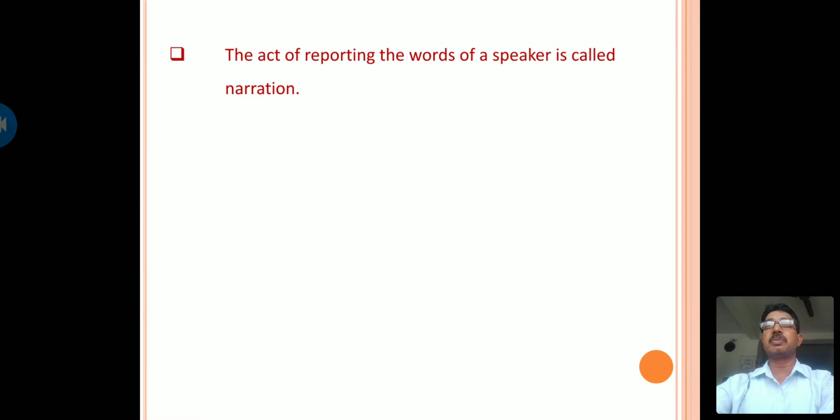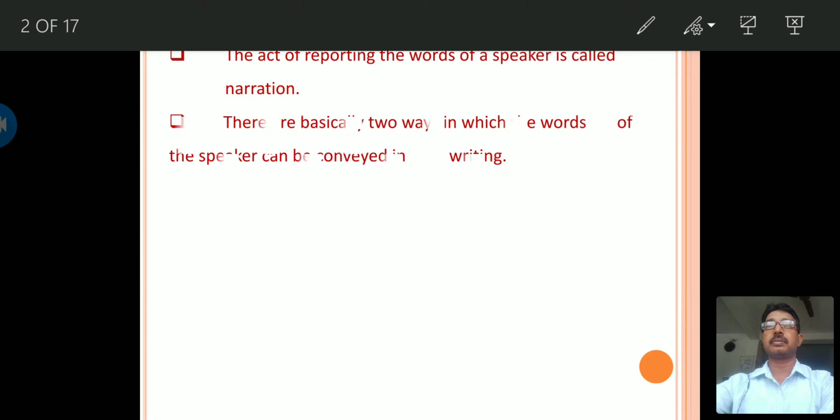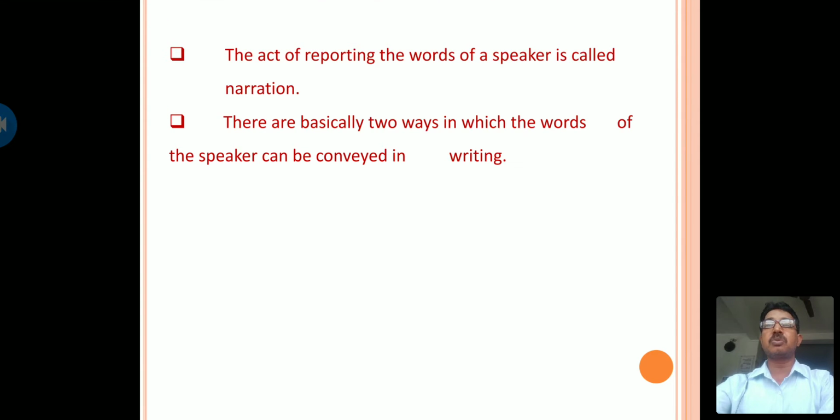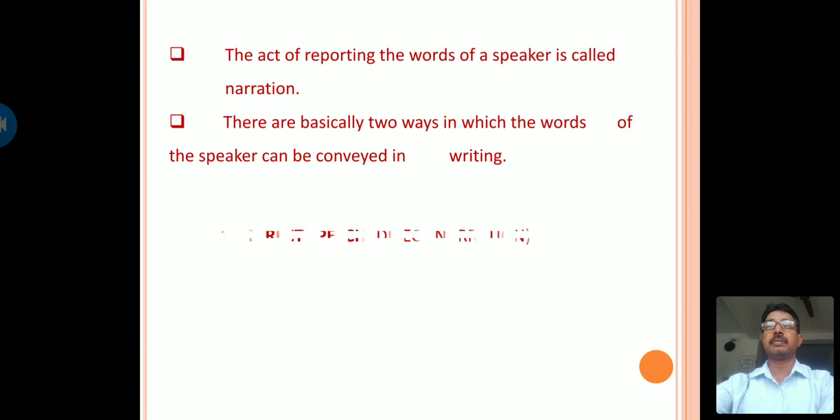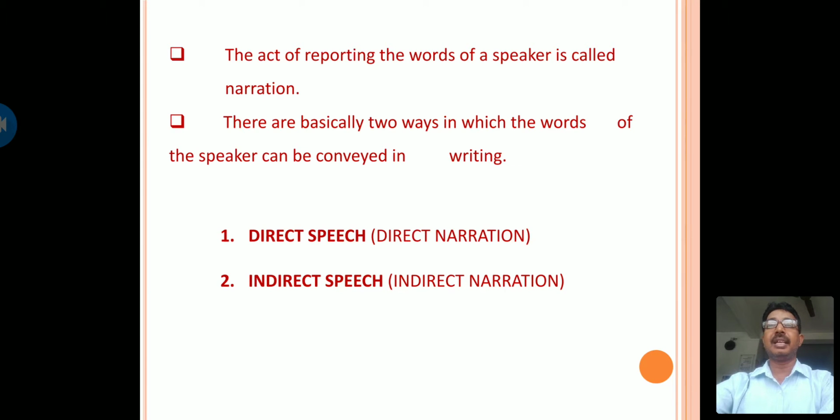So what is reporting speech? The act of reporting the words of the speaker is called a narration. There are basically two ways in which the words of the speaker can be conveyed in writing. First, direct speech, and second one, indirect speech.